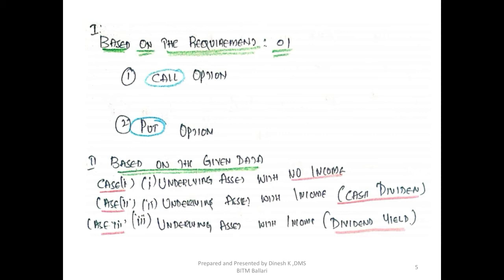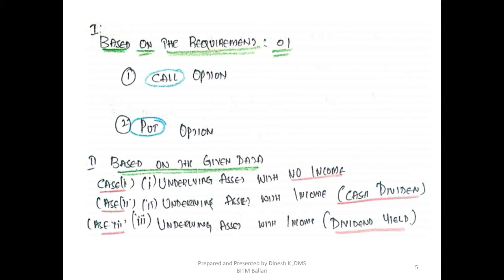Fine. Before we apply it, let's have a little input about how to proceed with the Black-Scholes model. One thing we first need to understand very clearly in the question is what we need to calculate: whether we need to calculate the call option, the put option, or both the call as well as the put. This is the first clarity that we require.